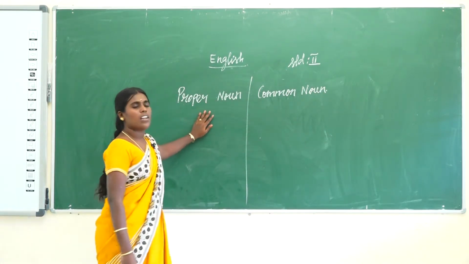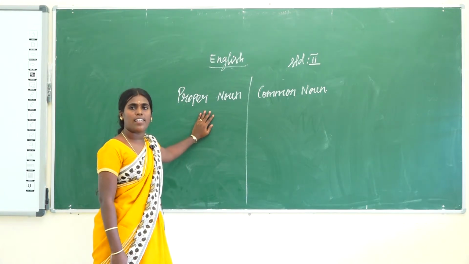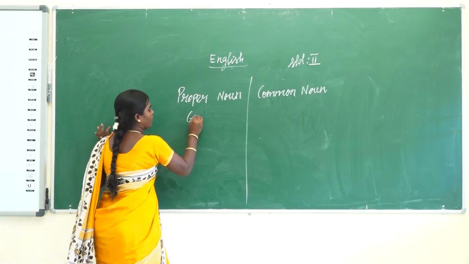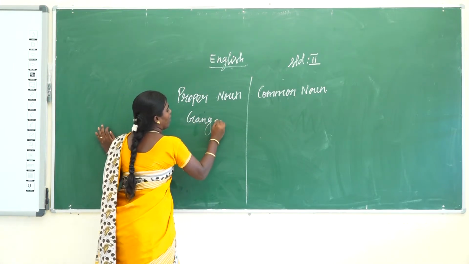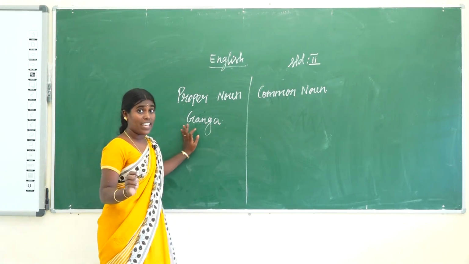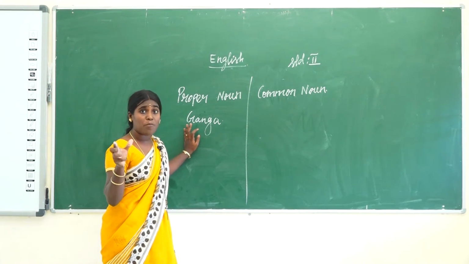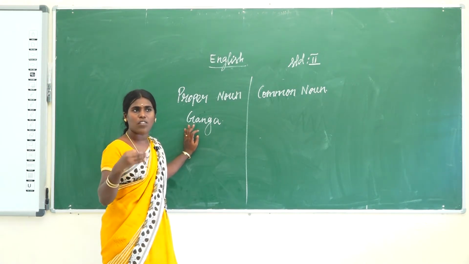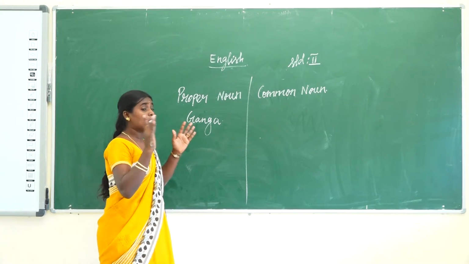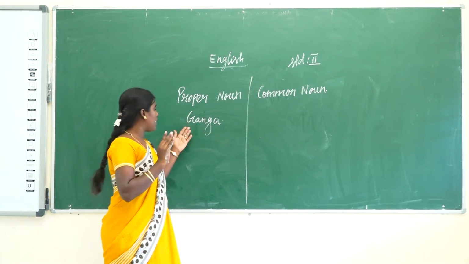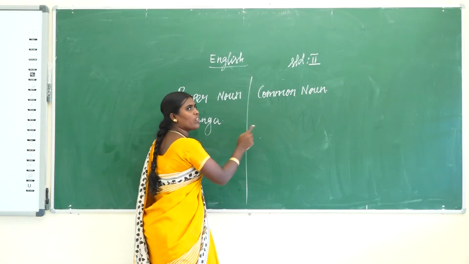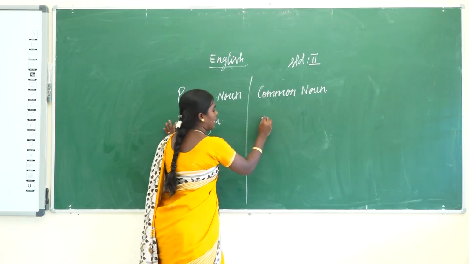Example, the river. Ganga is a river, you know. So write Ganga. Ganga is a river, a common name. Many types of rivers are there: Ganga, Godavari, Krishna. These are all called river. But when you say it specifically, that is called a proper noun. So the common noun is river.